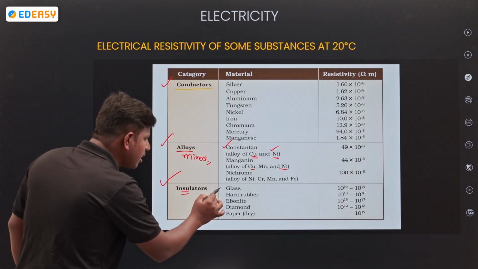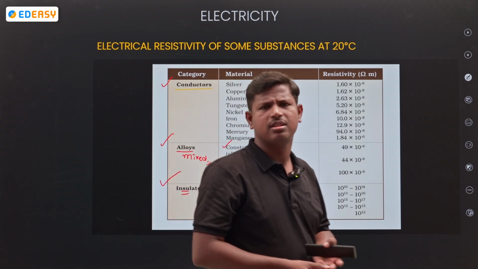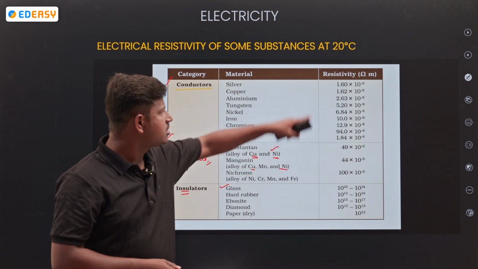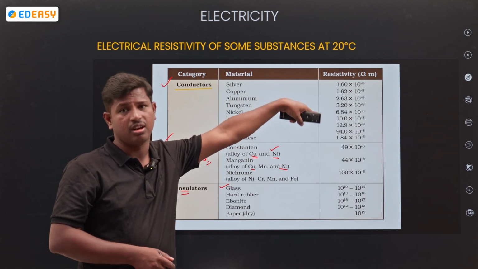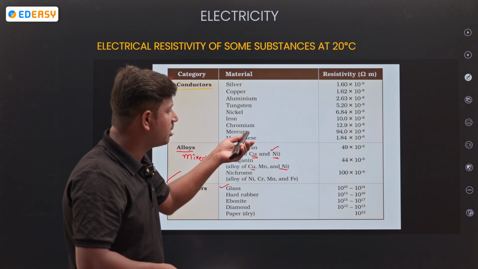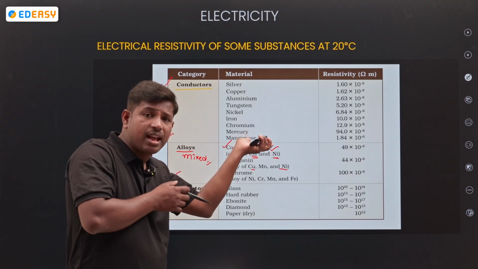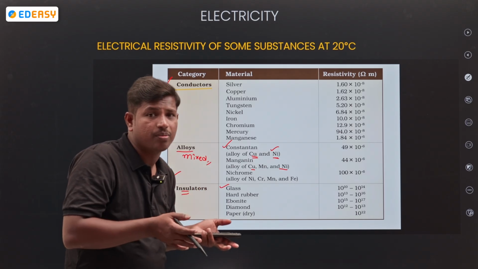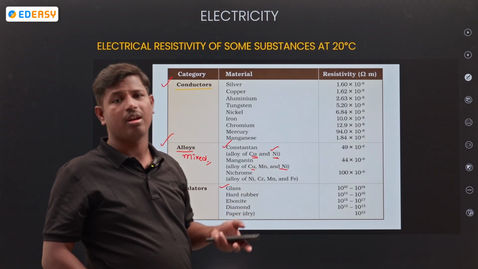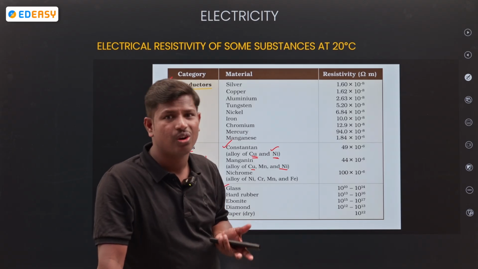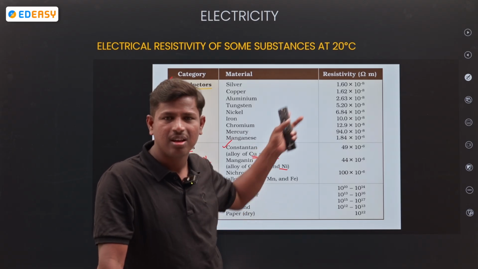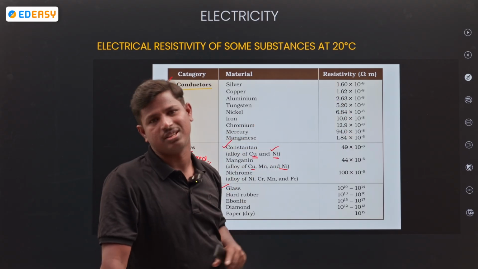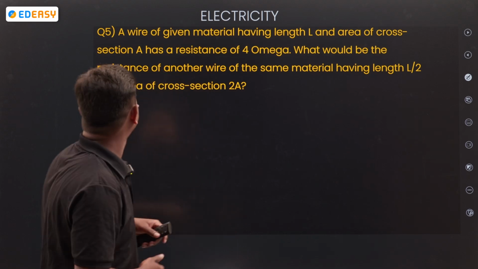Next, insulators. We know insulators are nothing but wood, plastic, glass, diamond, paper. These are the insulating materials. See which is having high resistivity. Find out from the table which is having high resistivity and which is having low resistivity. Look at those two only, because in a classroom we focus on who is the topper and who has the low score. These two only, na? Even in the table we will notice which has the high resistivity value and which has the low resistivity value. Only two. Okay. Next.